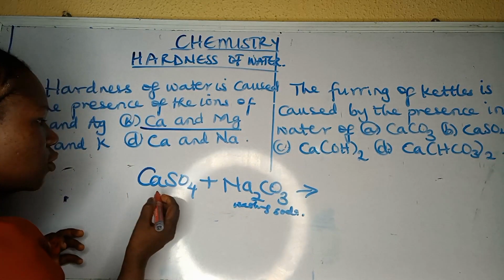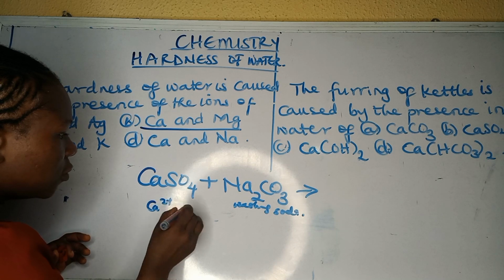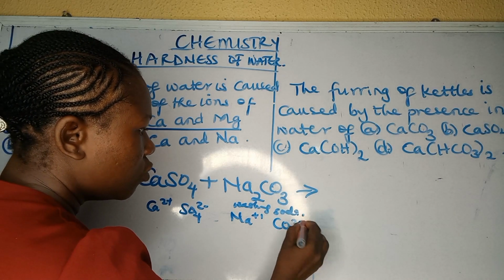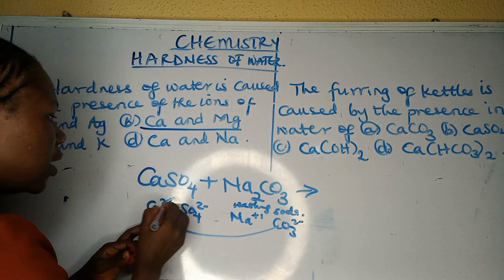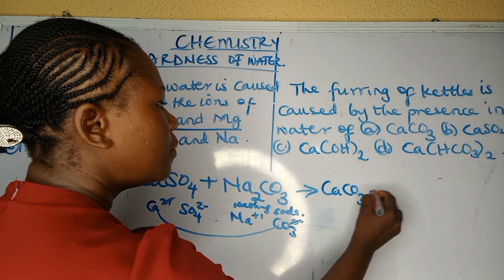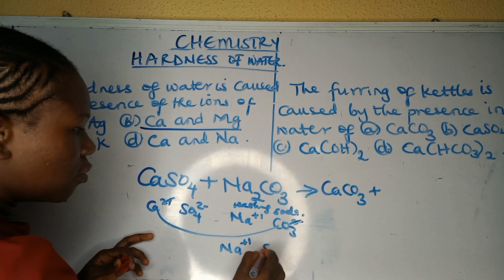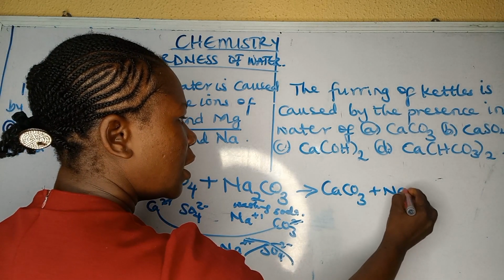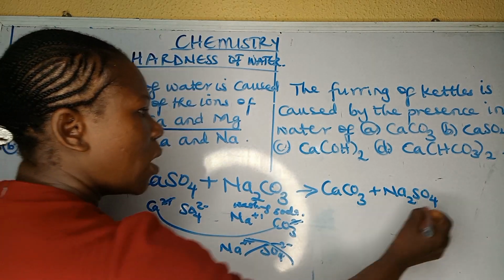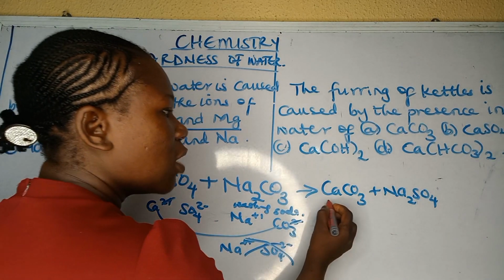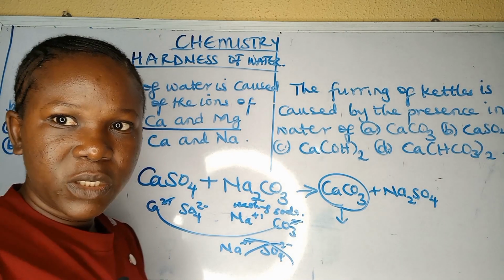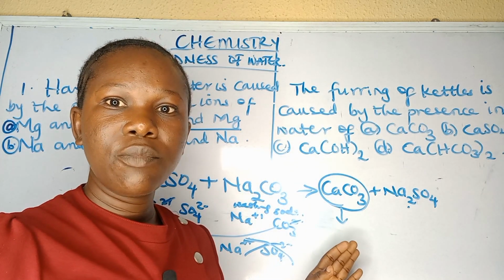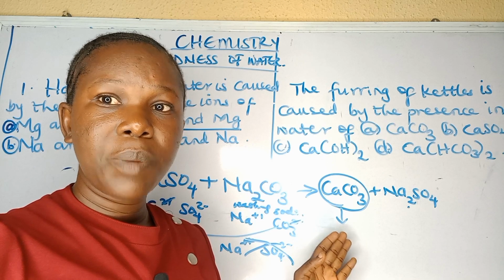in form of carbonate. So when you break this down, you have Ca 2 plus, SO4 2 minus, as Na plus, and CO3 2 minus. So this combines with this, they cancel out. So you have CaCO3 plus Na plus 1 combined with SO4 2 minus, exchange their valency, and then you have Na2SO4. The one there is nothing. So you end up having calcium carbonate, which is not soluble, and then it is removed. Then the sodium sulfate dissolves in the water. So this is what happened. This is just an example of the removal of permanent hardness of water.